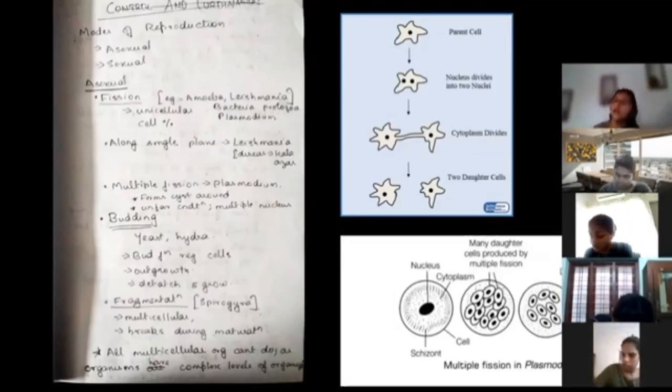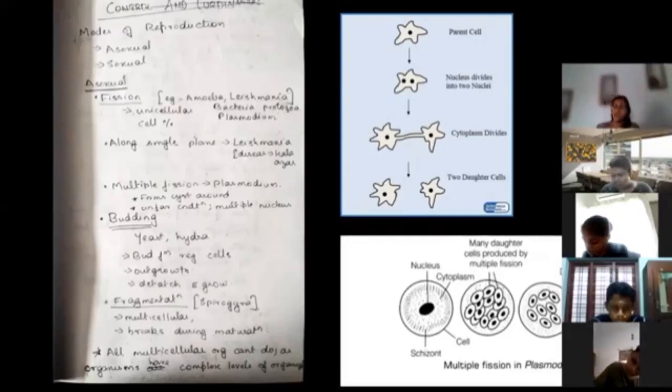Why do you think so many organisms are produced? See, the organism has already understood that there is some kind of unfavorable situation around it, so the chances that the daughters are going to die off are very high. That is why it creates a lot of daughters, so that even if a few die off, the others are going to survive. So this is regarding fission: multiplanar fission, single plane fission, or multiple fission.